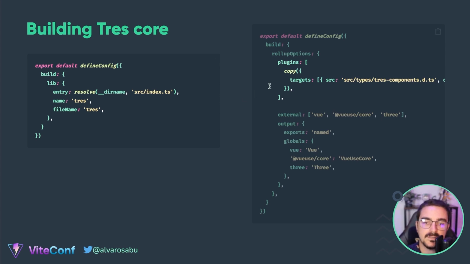So what we do at the end is that we copy and paste this TresJS component into the final package. We also set VueUse core, which we use a lot, and Three as external packages, so they are not bundled in the final package. We also set some named exports and the globals to achieve this.